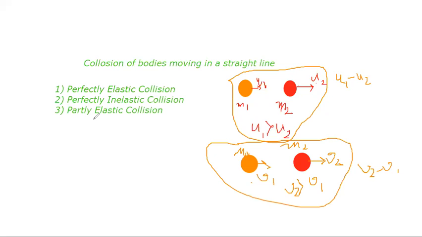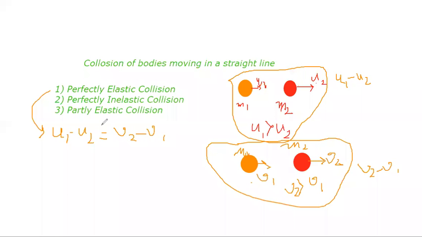So the condition for a perfectly elastic collision is that u1 minus u2 will be equal to v2 minus v1.